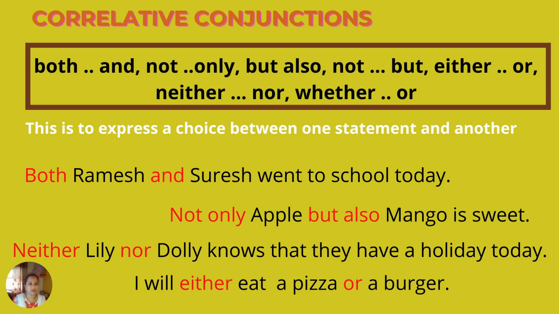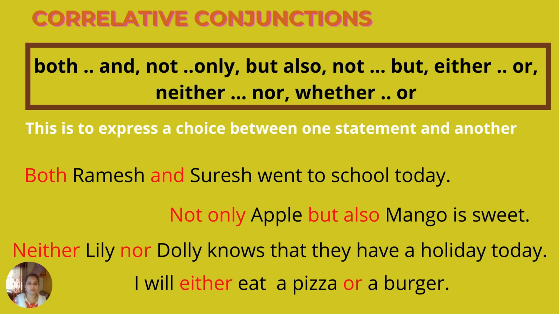Okay. Both Ramesh and Suresh, see this is the dot dot for both and you have both dot dot dot and, right? So Ramesh is fitting in that dot dot. So you are filling up that blank between both and. Both Ramesh and Suresh went to school today. Both of them went together. So both and gives you two qualities, and two persons went to school that day. So you are using both and combination.